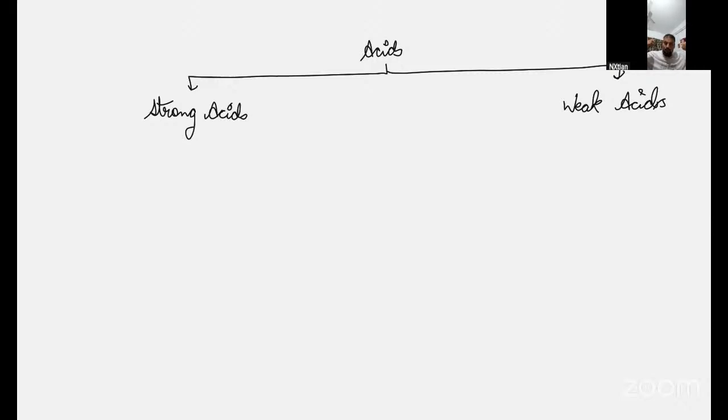Okay. So strong acids are those acids that completely dissociate H plus ions. Because more H plus ions are in the solution, more is the acidic characteristic. Write it down.